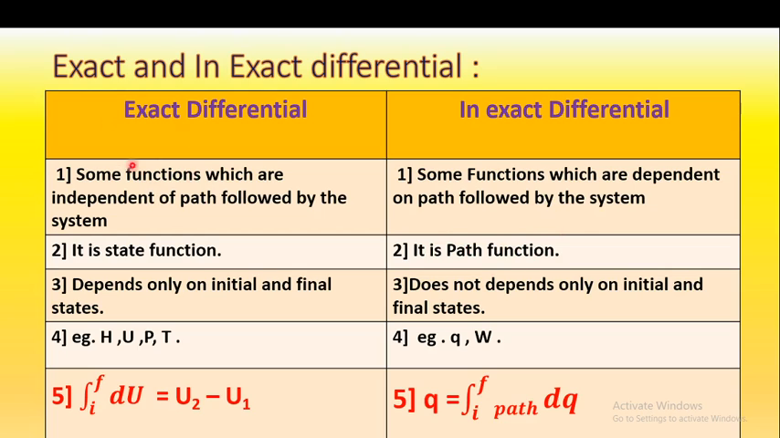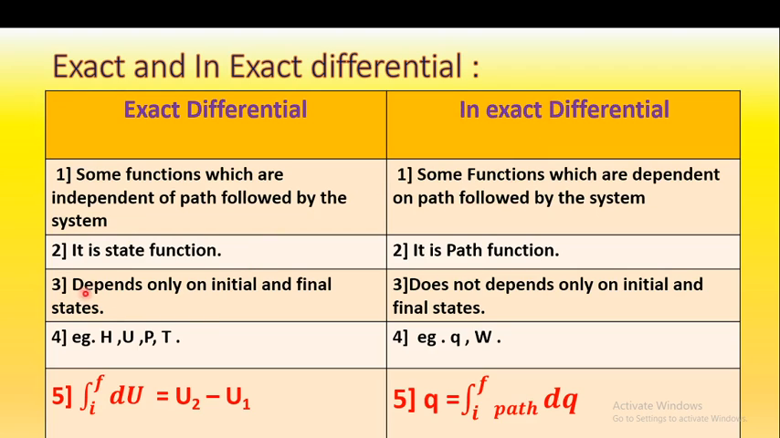The functions which are independent of the path followed depend only on the initial and final state. In the earlier slide we studied that state functions depend only on the initial and final state. Therefore, we can get the exact value for the particular state of the system, so that differential we call an exact differential. And in the path function, what happens? It depends on the way or the path by which the state is reached, so we will not get an exact or definite value. Therefore, it is called an inexact differential.